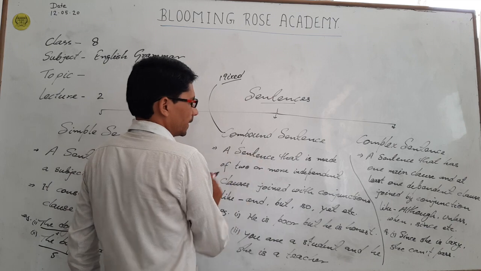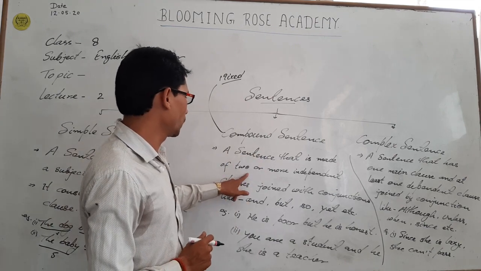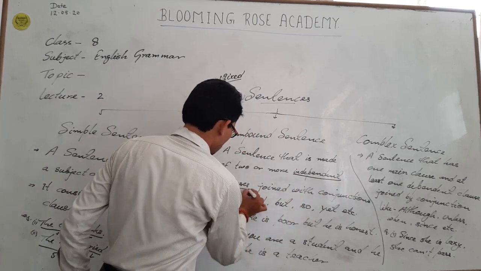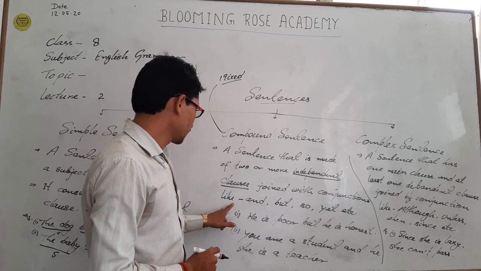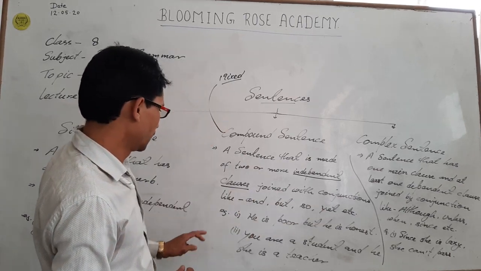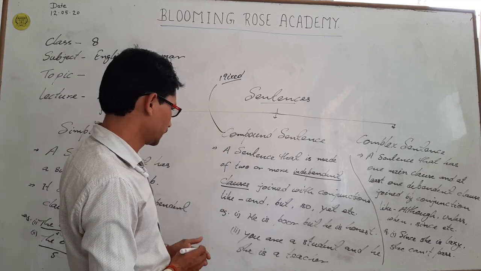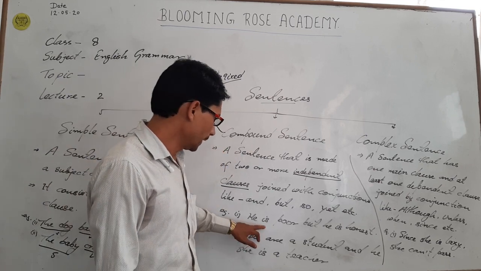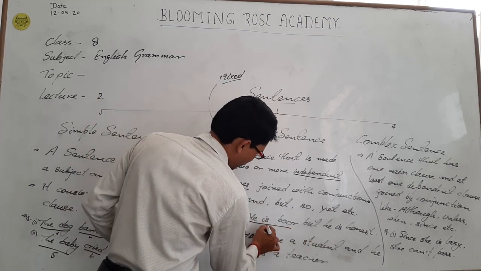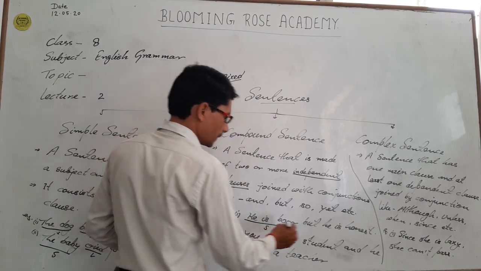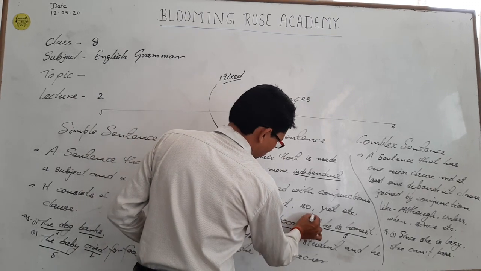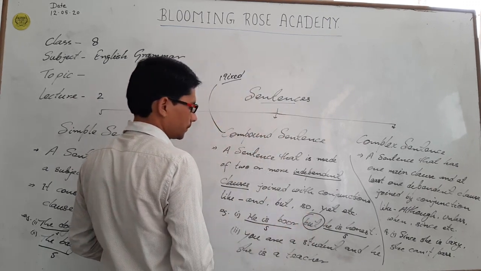Compound sentence: a sentence that is made of two or more independent clauses joined with conjunctions like and, but, so, yet. It's called a compound sentence. For example, he is poor, but he is honest. See, he is poor is a kind of simple sentence. He is honest is a kind of simple sentence. And both are joined with the conjunction but.